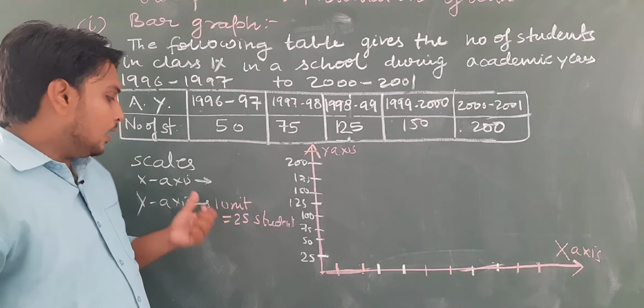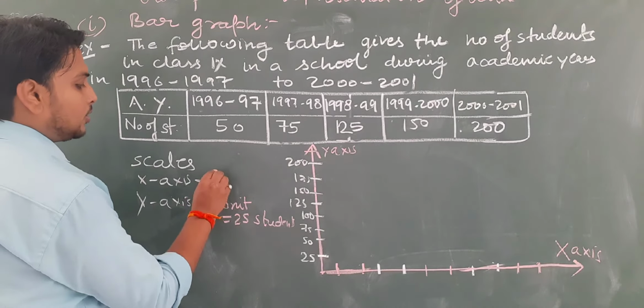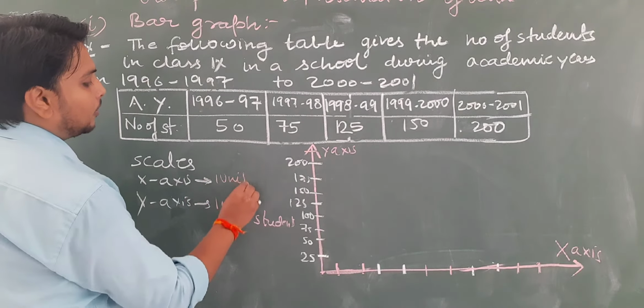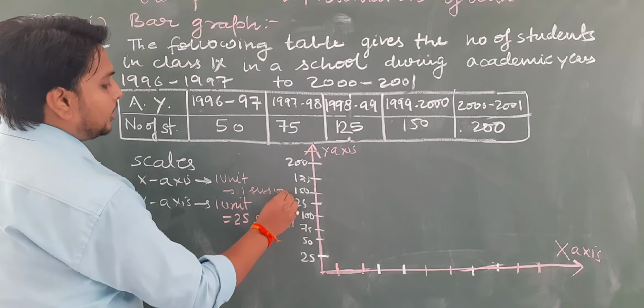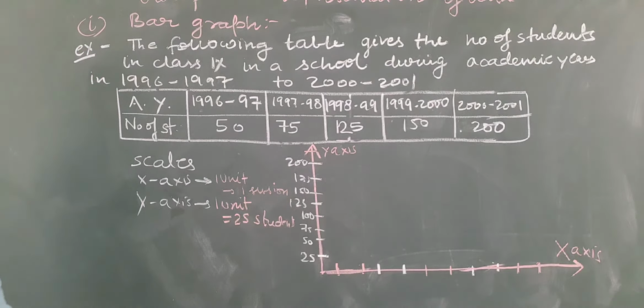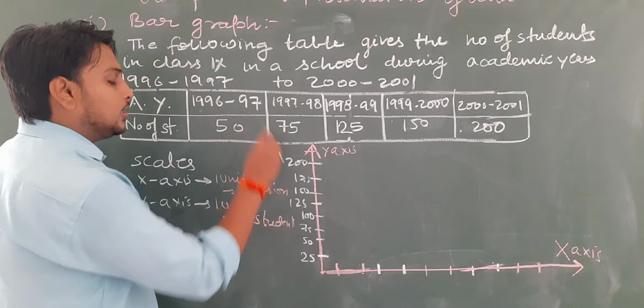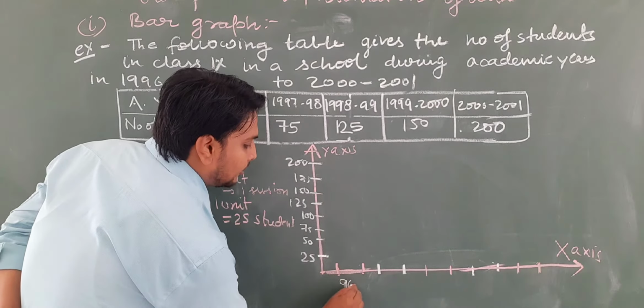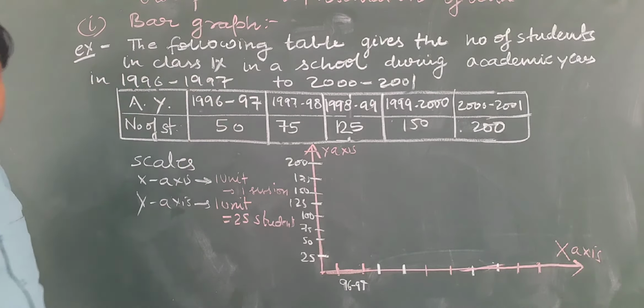Okay, on the x-axis I have supposed 1 unit as 1 session. The first one will represent the session 1996-97.